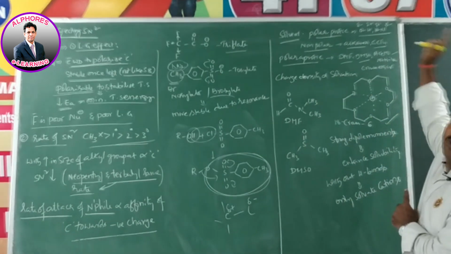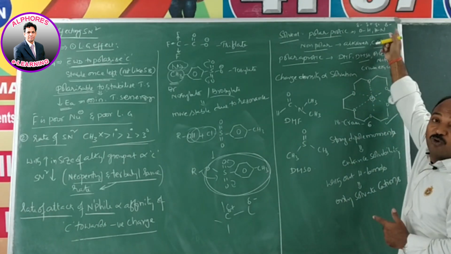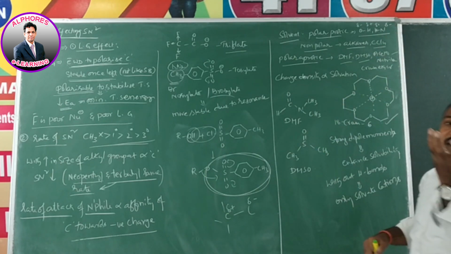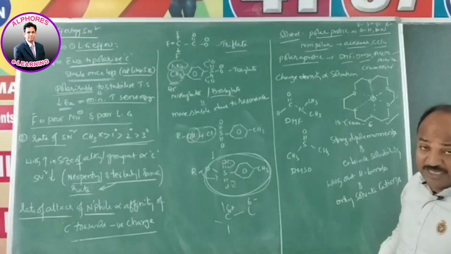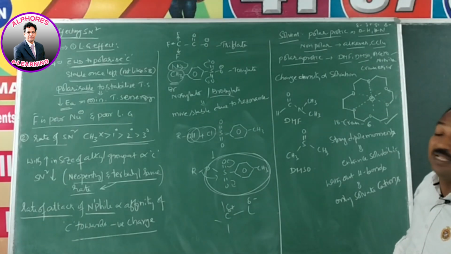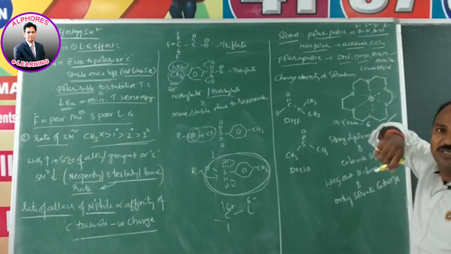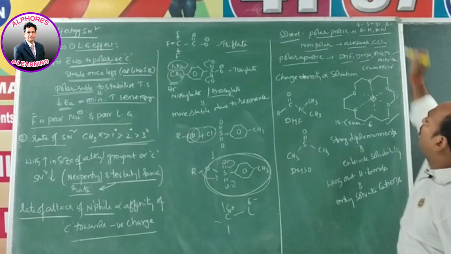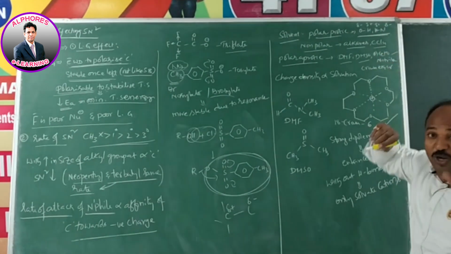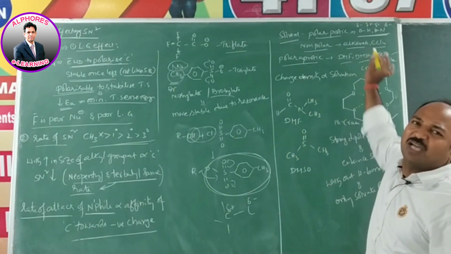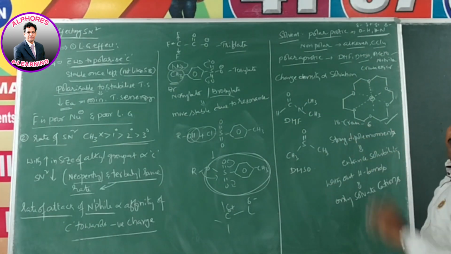It can abstract a proton, and then the nucleophile strength decreases, becoming neutral. For example, we are using CH3O minus. That CH3O minus abstracts a proton from water and converts into CH3OH. You are getting a different reaction. So polar protic solvents, even though polar solvents are favorable, become unfavorable because of the proton.